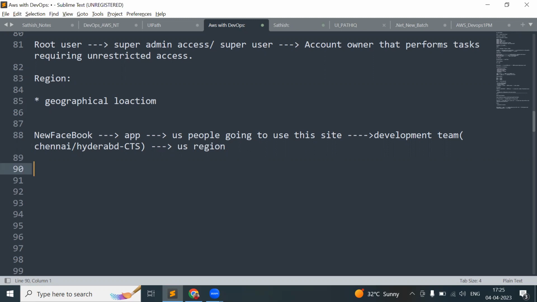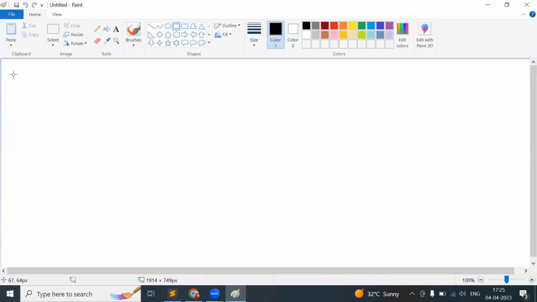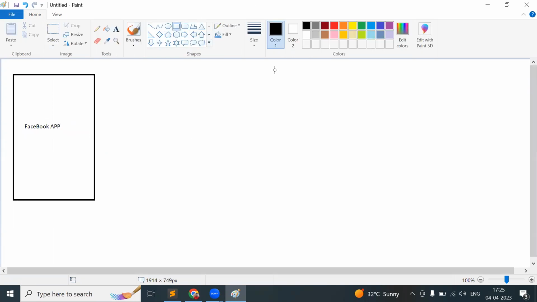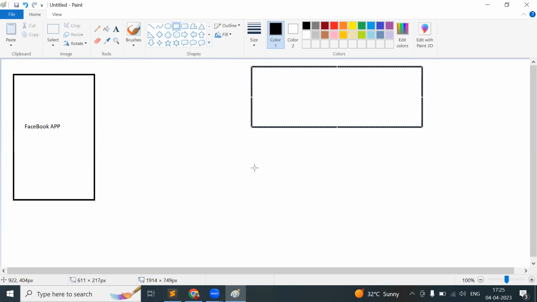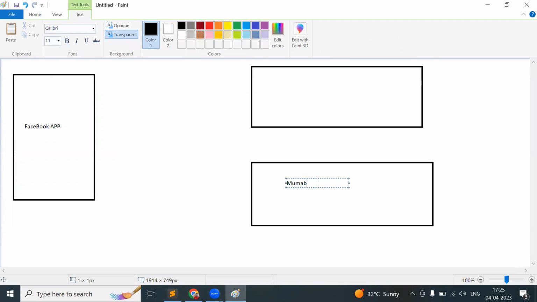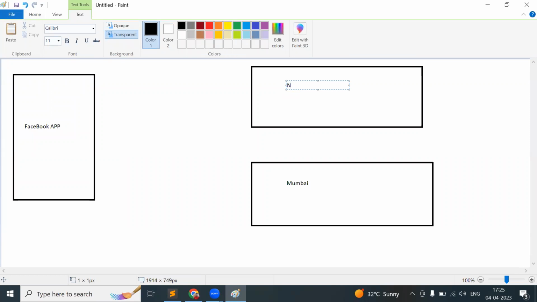If you choose the Asia region, see here. This is my app, this is my Facebook app. So consider this is a North Virginia region, and consider this is a Mumbai region, which is very, very far from the US. This is my North Virginia region.